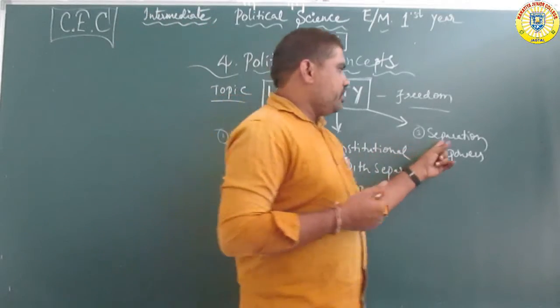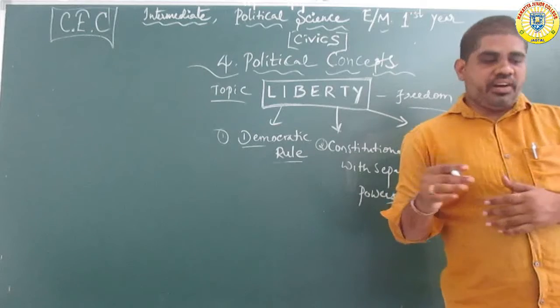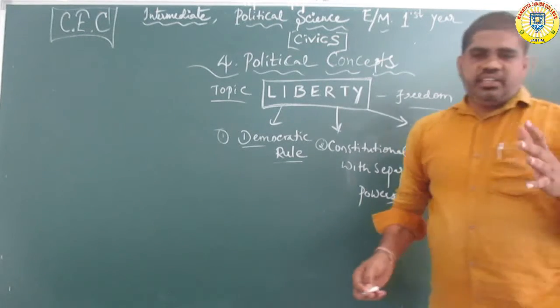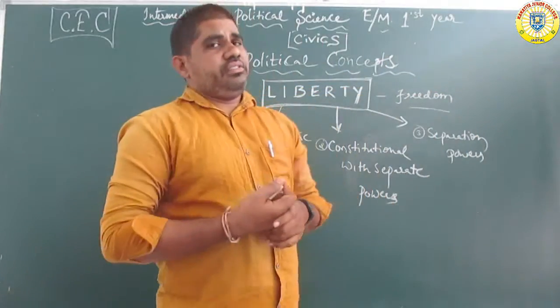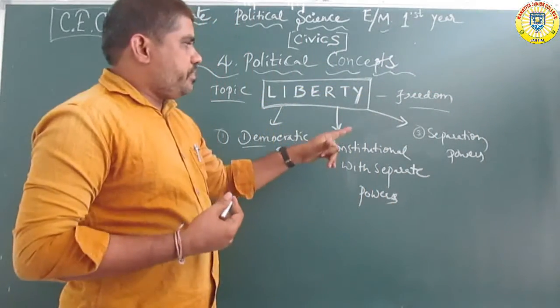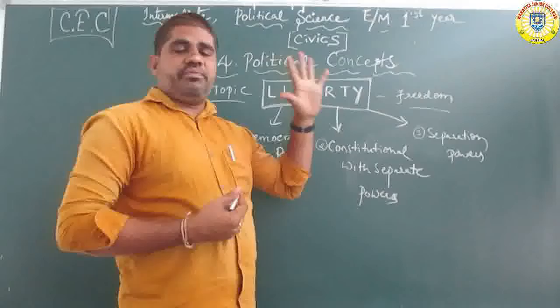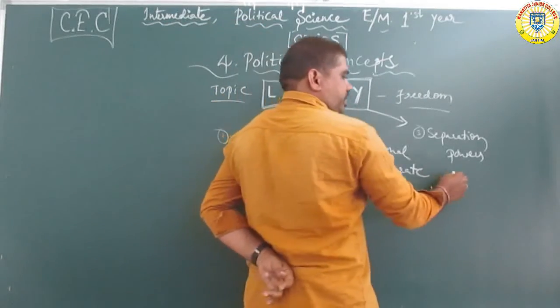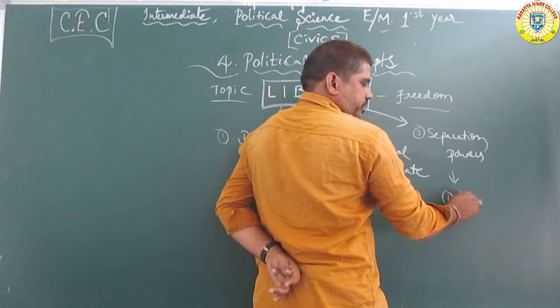Next, third one, separation of powers. The separation of powers is divided again into three categories. Number one, legislative powers.